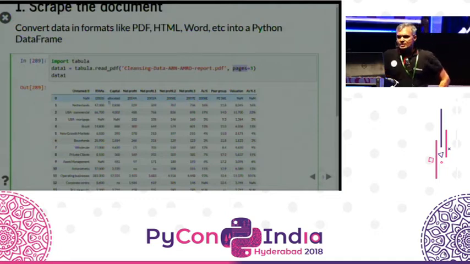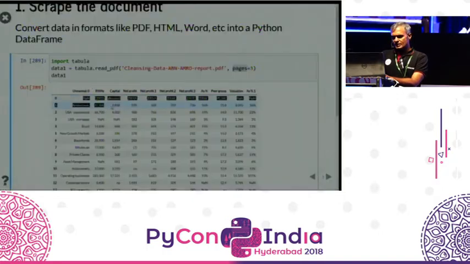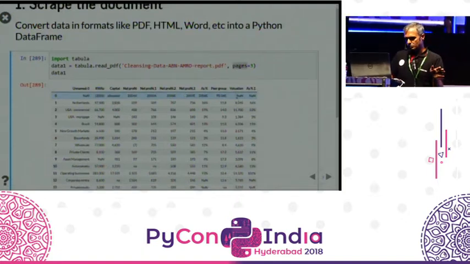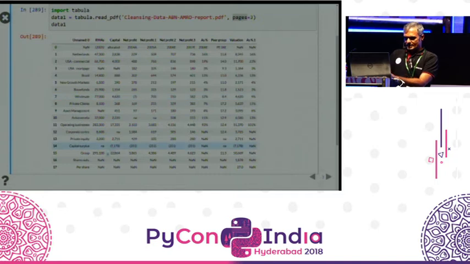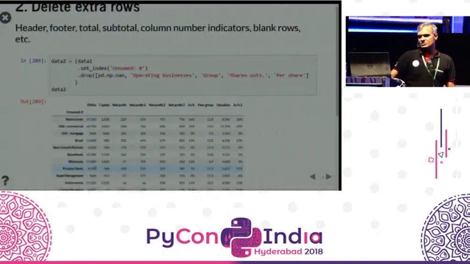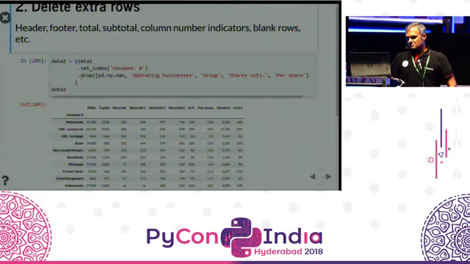So we have this, and you'll see some problems with this. The first is that the 2nd row has 2005 unallocated. That's what's coming in as the row here. It's effectively getting the 2nd row of the title as a content row. That's a problem. It obviously has rows like shares outstanding, per share. We don't really want all of those. So which brings us to the next step, which is to get rid of the extra rows in this data set. Now, that's at the very least.